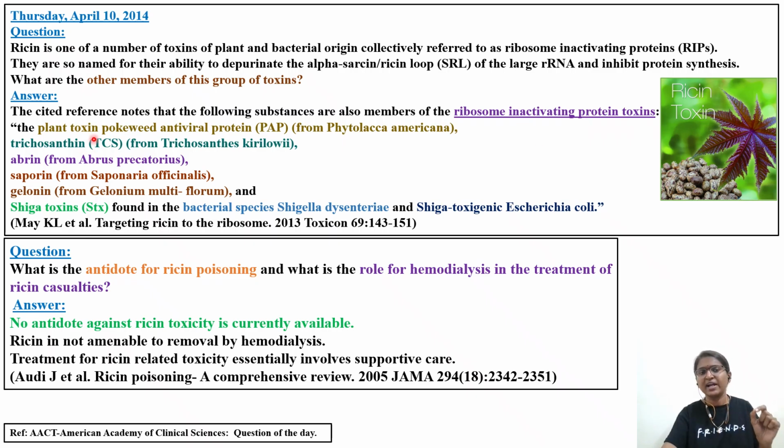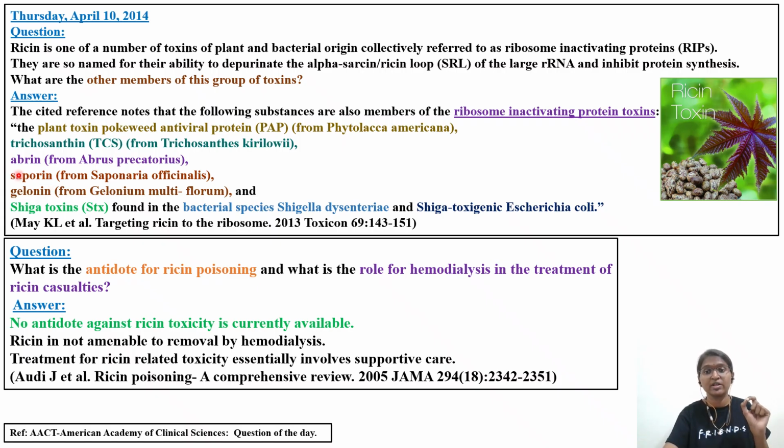So the first one is the plant toxin pokeweed. Different types of weed options you will be getting, ragweed, pokeweed. So you read and make notes. If you make notes, it will be very easy at the time of revision for the exam. So pokeweed antiviral protein, PAP, from Phytolacca americana. The source plant is Phytolacca americana. Then trichosanthin, TCS, from Trichosanthes kirilowii. Abrin from Abrus precatorius.